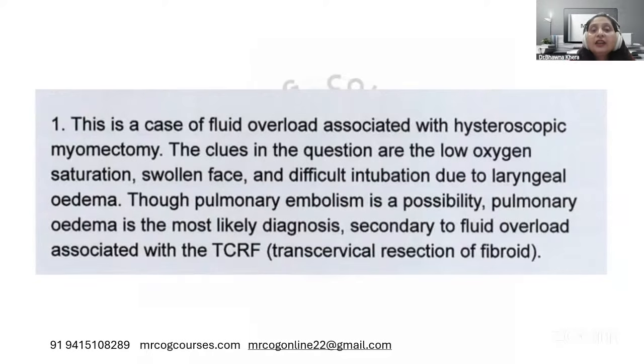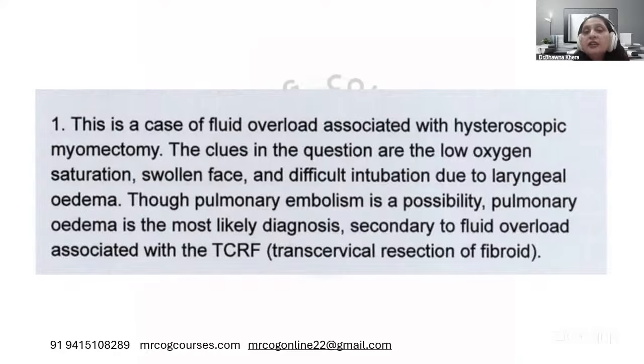Yes, this is a case of fluid overload associated with hysteroscopic myomectomy. The clues in the question are low oxygen saturation, swollen face, and the difficult intubation due to laryngeal edema. Pulmonary embolism is a possibility, but edema is more likely with the hysteroscopy. The procedure mentioned here is itself a clue.